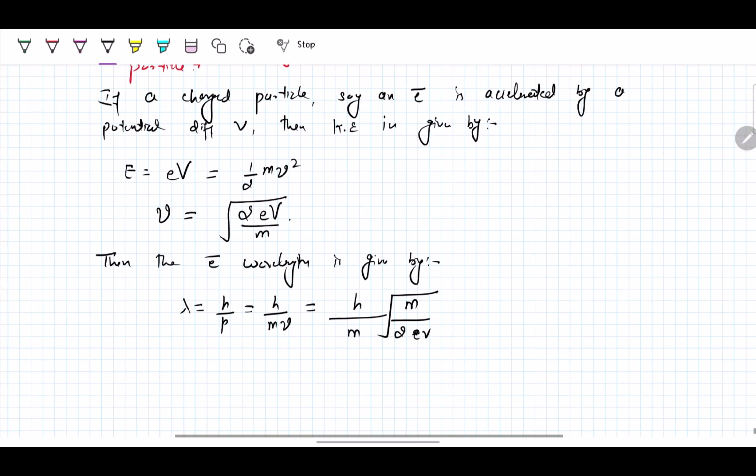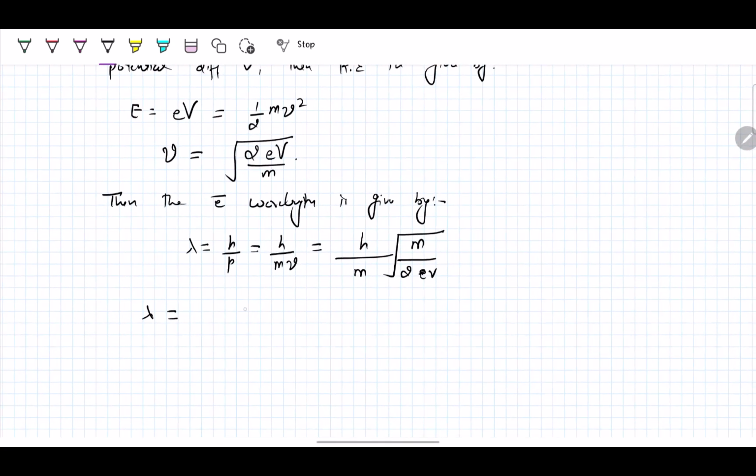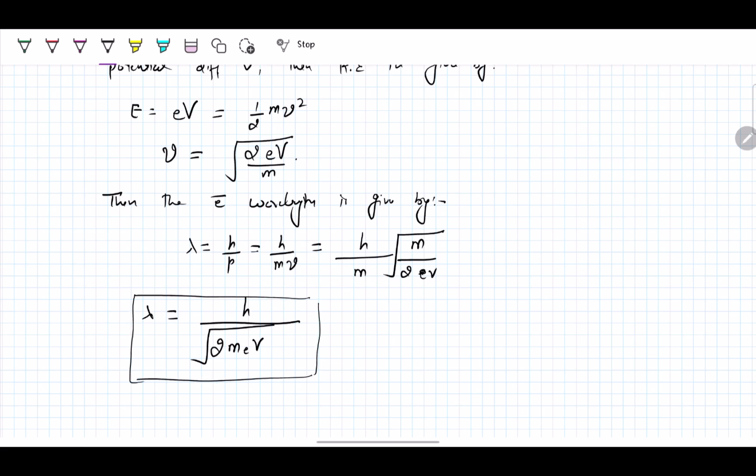So this is the value, and the final wavelength is equal to h over root of 2meV. Alright, so this is the wavelength associated with the charged particle.